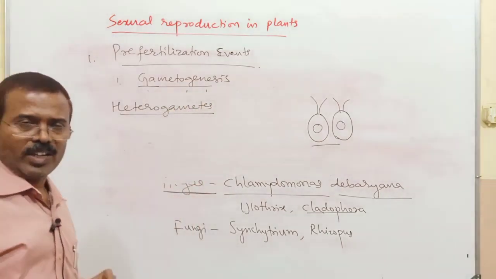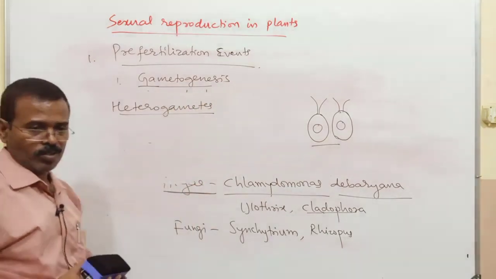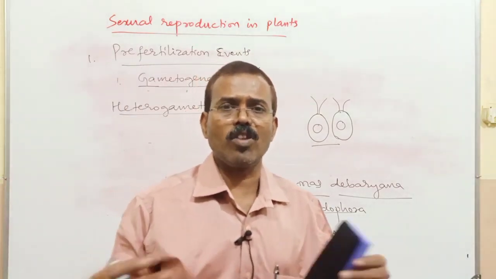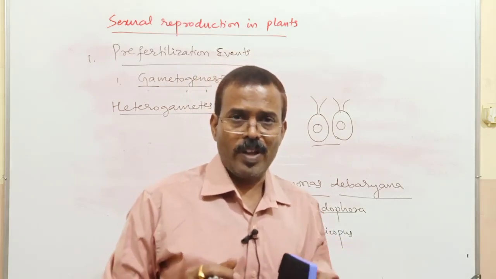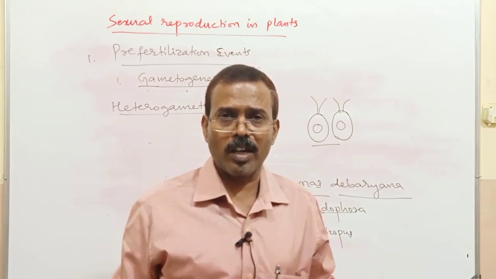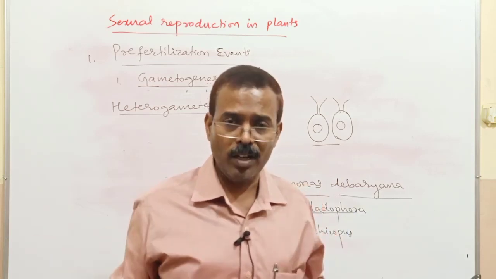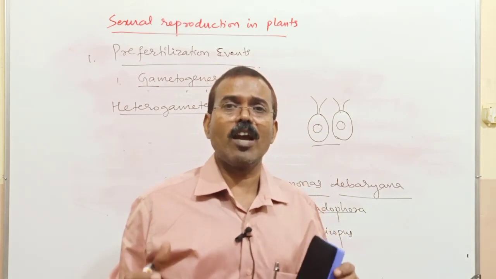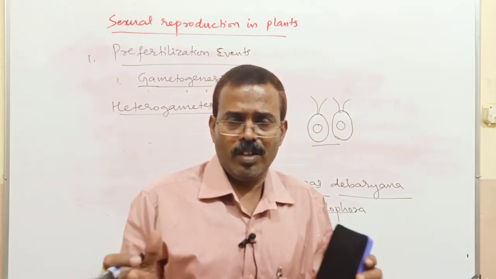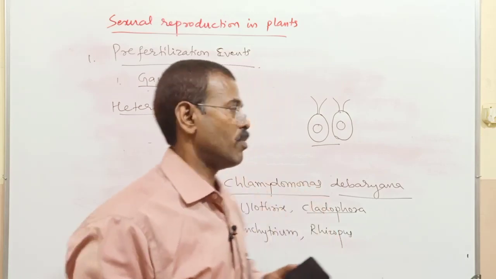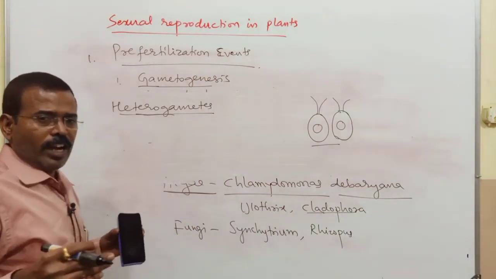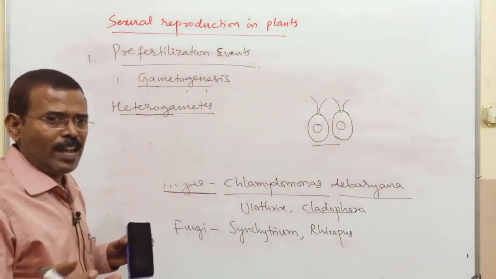The second category of gametes is heterogametes. When the fusing gametes are morphologically dissimilar, of a distinct type, they differ in size and shape. One may be larger, one may be smaller, one is motile, another non-motile. Such gametes are called heterogametes.